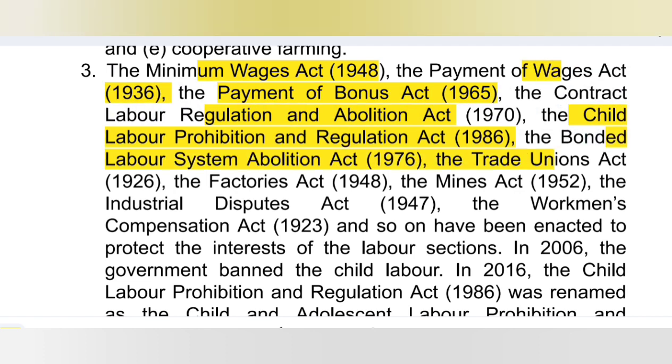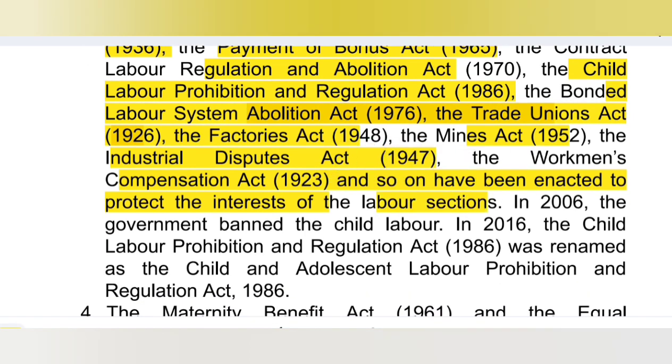Bonded Labor System Abolition Act 1976. Bonded labor का abolition हुआ था 1976 में. Trade Unions Act of 1926, Factories Act of 1948, Mines Act of 1952 and the Industrial Dispute Act 1947, the Workmen's Compensation Act 1923 and so on have been enacted to protect the interest of the labor section.